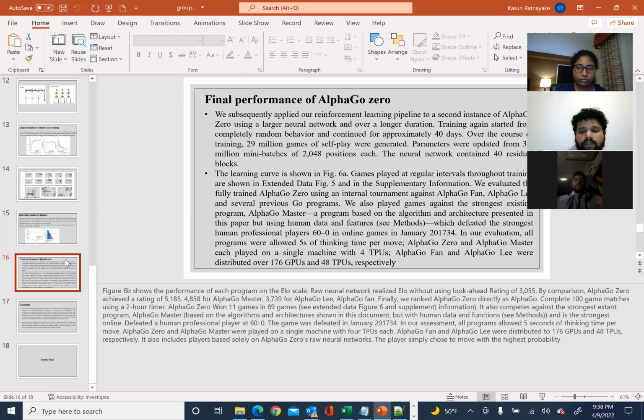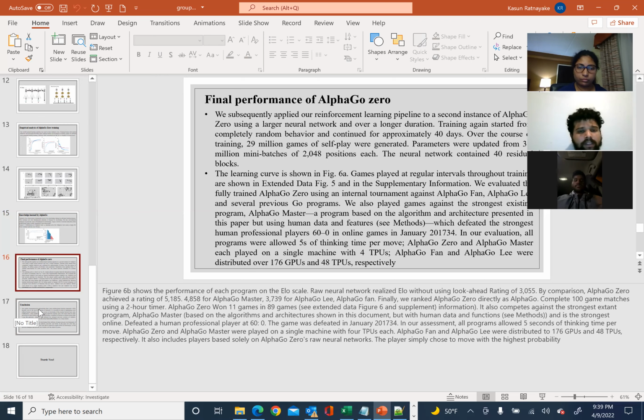All programs were allowed 5 seconds of thinking time per move. AlphaGo Zero and AlphaGo Master were played on a single machine with 4 TPUs each. AlphaGo Fan and AlphaGo Lee were distributed over 176 GPUs and 48 TPUs respectively. It also includes players based solely on AlphaGo Zero's raw neural networks, where the player simply chooses the move with